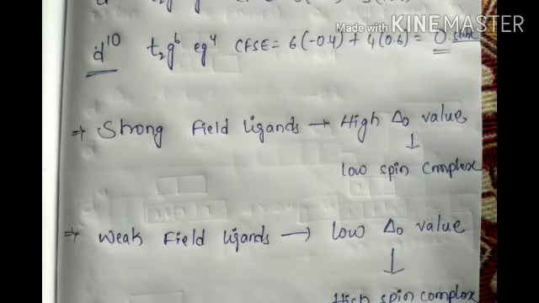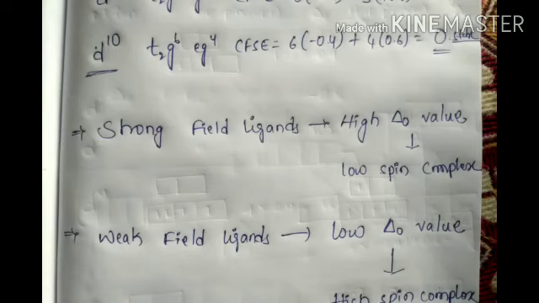This is the crystal field theory. And some more topics are there in between the topics. Read that.